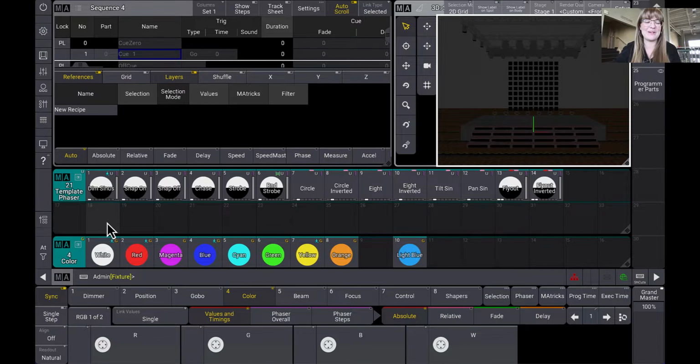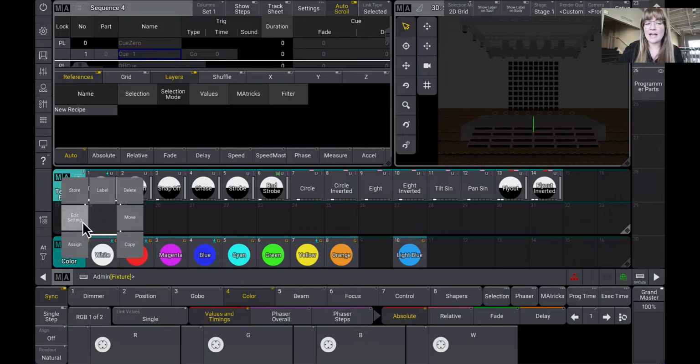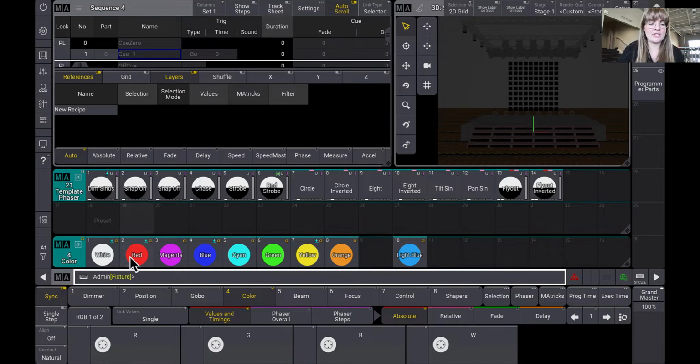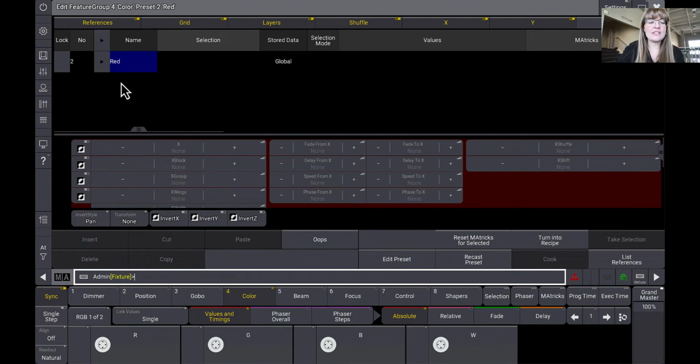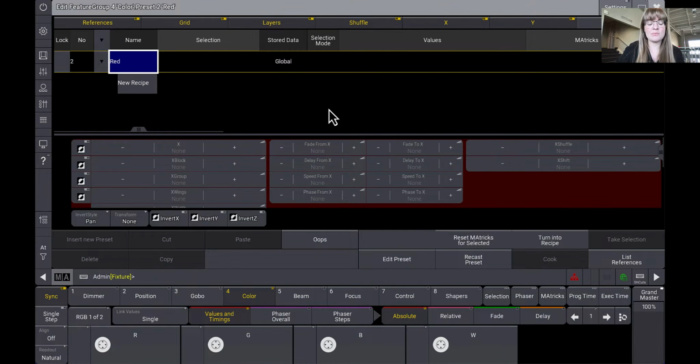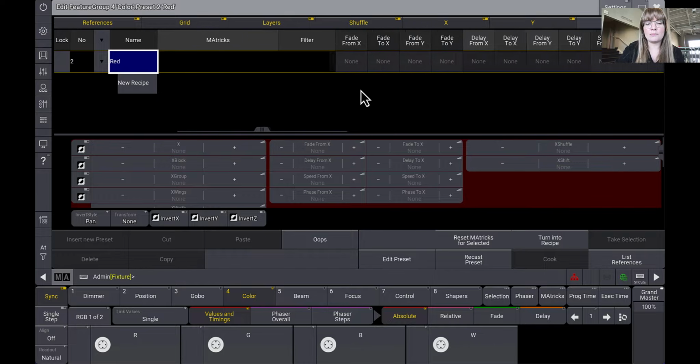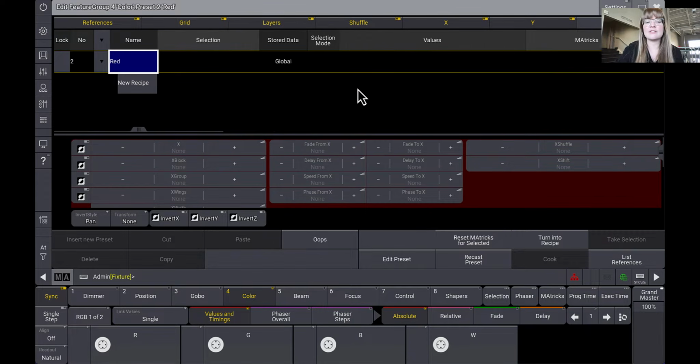That's my encouragement. Right, so where do we find recipes and presets? We swipe on any preset and we go into edit settings. Now you'll notice I'm actually going to leave this window and swipe on a preset that already exists. This is not a recipe, right? This is just a preset. I can see that its name is red, it has stored global data in it, but all of these cells are black, right? This filter and matrix, this is not a recipe. I can turn this preset that already exists into a recipe.